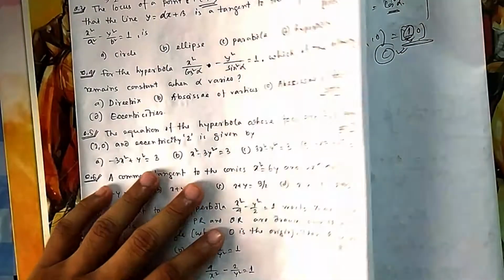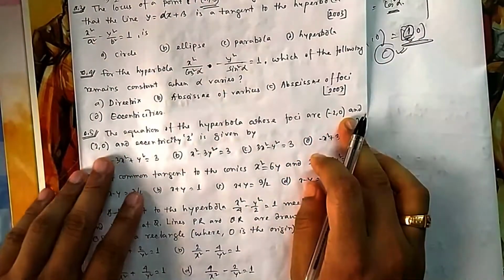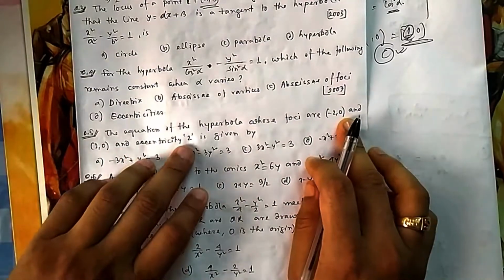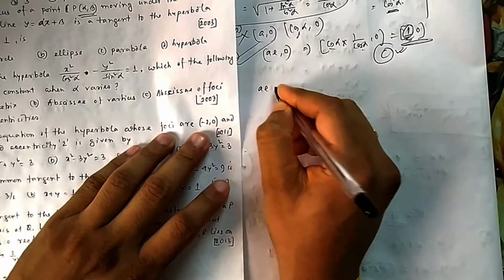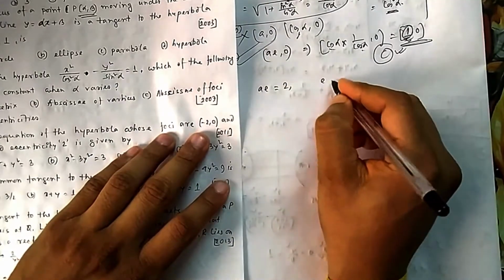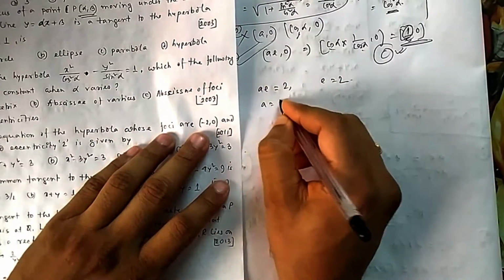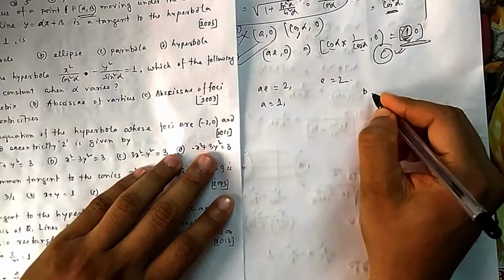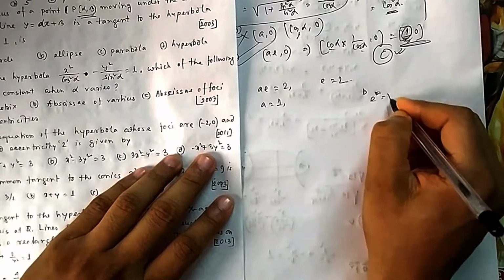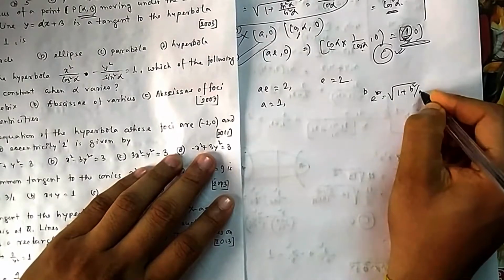Number 5, the equation of the hyperbola whose foci is given and eccentricity is given. So foci is given, this is ae. So ae is given as 2, e is given as 2. So a is 1. So what is left? b. So b, you know, e is equal to under root 1 plus b square by a square.